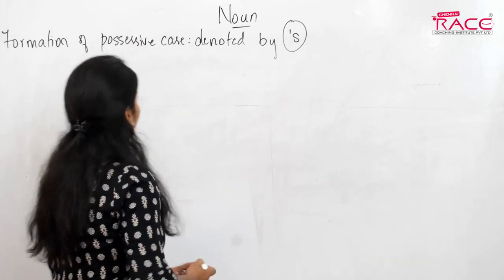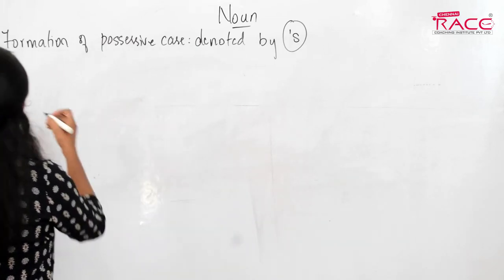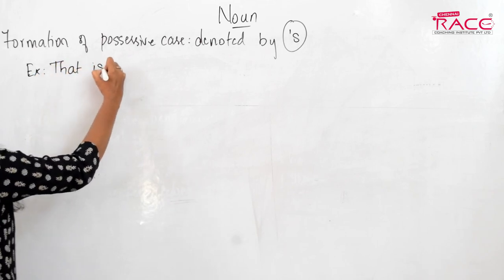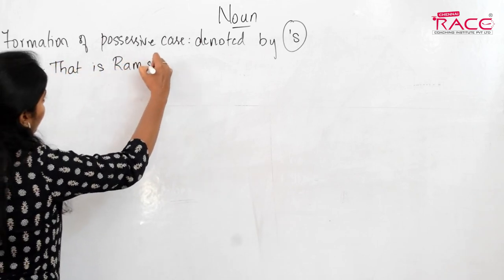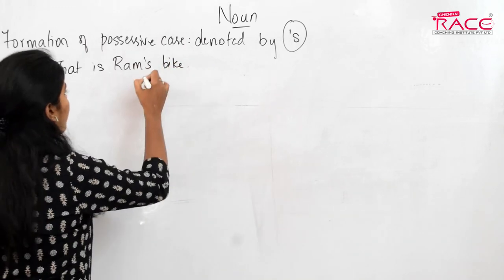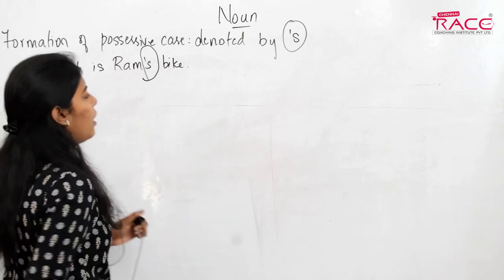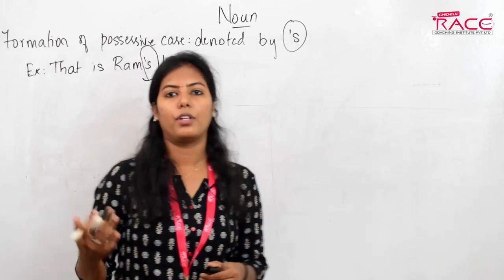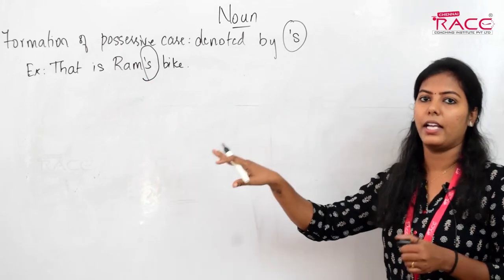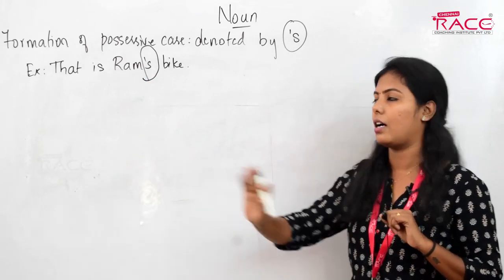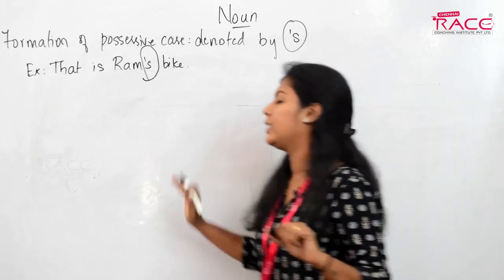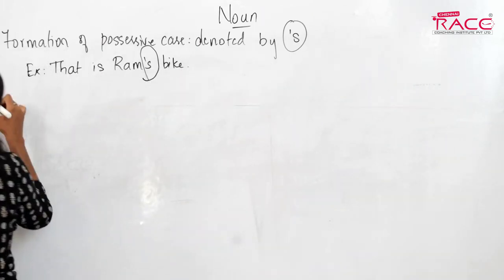See, for example, that is Ram's bike. When I said that is Ram's bike, here I have used apostrophe s to denote the ownership, that is ownership of Ram, right? That bike belongs to Ram. So here, apostrophe s denotes ownership. Now I'll give you a sentence.